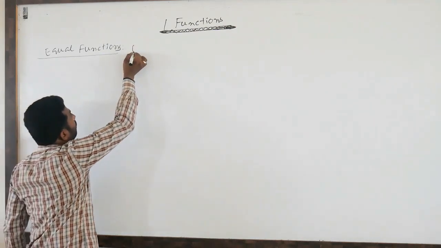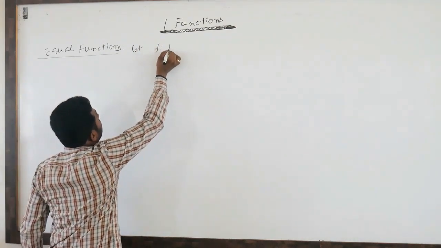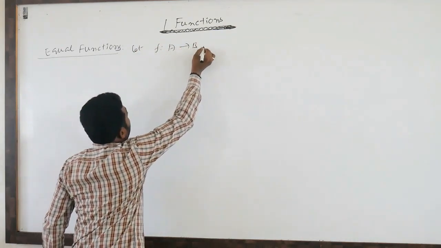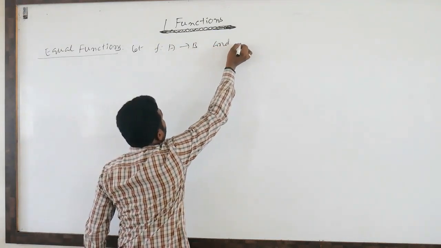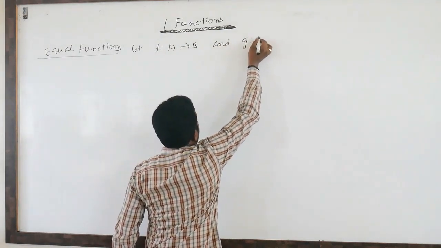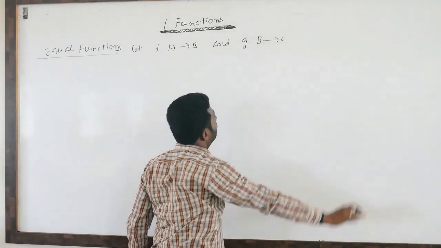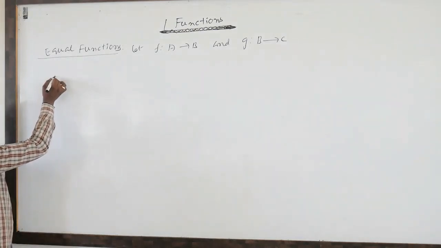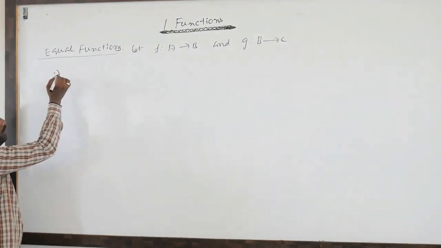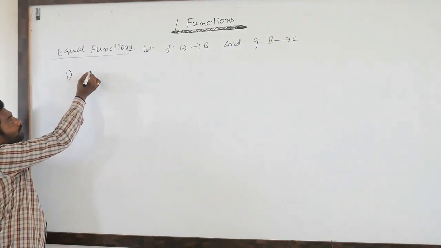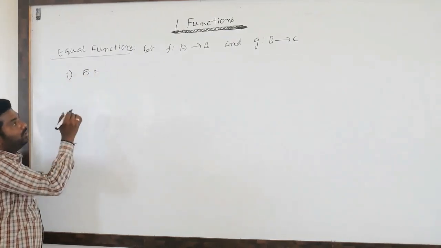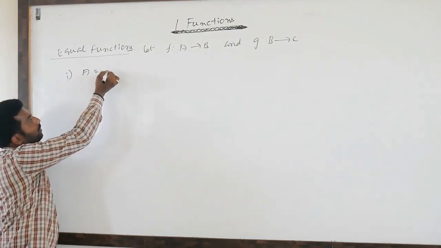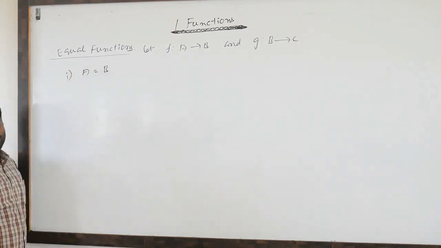Just I am taking f maps A to B and g maps B to C. The two functions are said to be equal if, first condition, the domain of f, that is A, is equal to the domain of g, that is B. First condition.